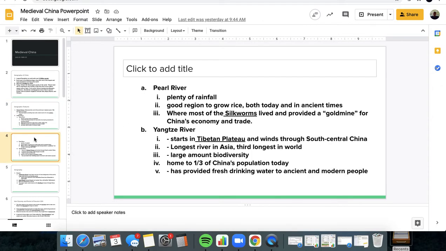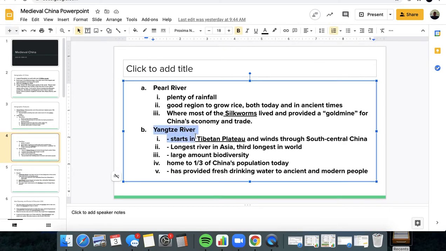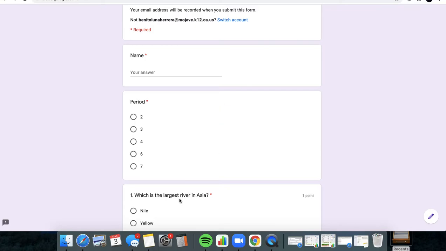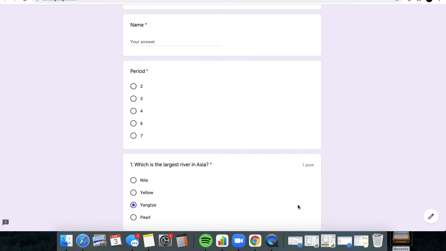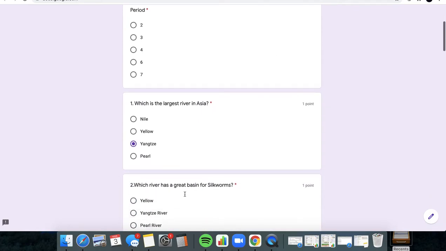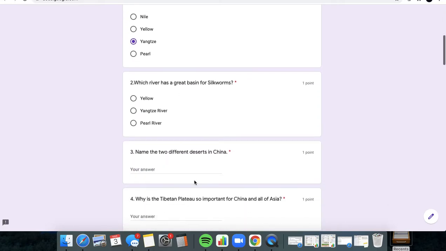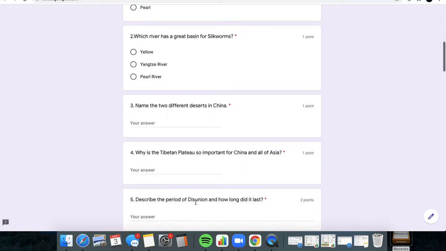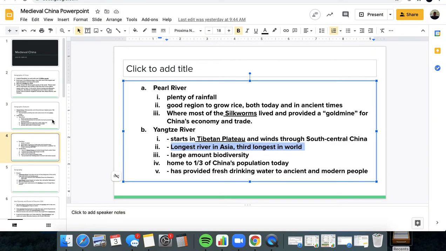Largest river. Aha, I see it right here, Yangtze River. So my answer will be Yangtze River for number one. Why? Because it says the longest river and the third longest in the world. And that's what I'm asking you right here. It's basically saying longest, largest. So you're going to put the Yangtze River. That's your answer for number one. Every time we talk about a topic, if it's still talking about geography, you keep going into geography. If it talks about the period of this union, you keep looking for the period of this union.